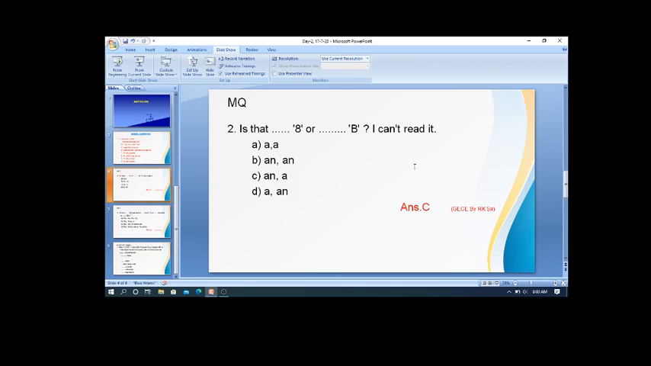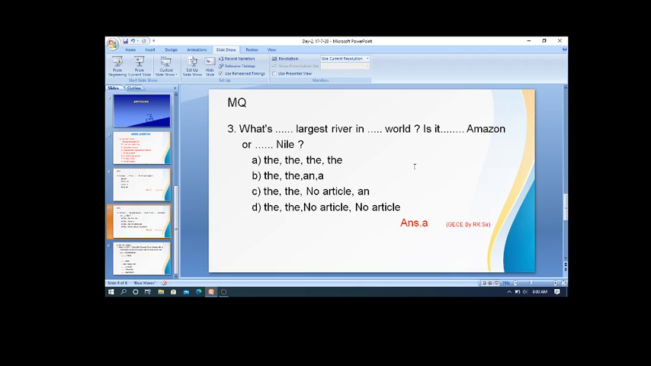Okay, shall we move on to the next slide? Now this is model question number 3. Now try to read out the question first. What's dash largest river in dash world? Is it dash Amazon or dash Nile? Once again I would like to read the question. What's dash largest river in dash world? Is it dash Amazon or dash Nile?